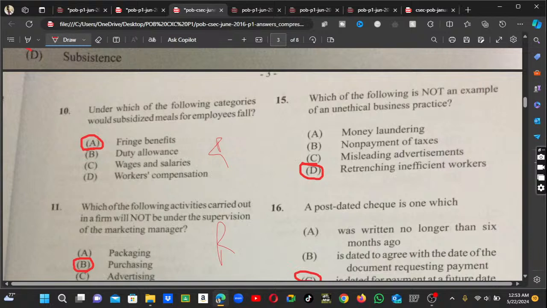So you all know that retrenching inefficient workers is not a practice of unethical practices.